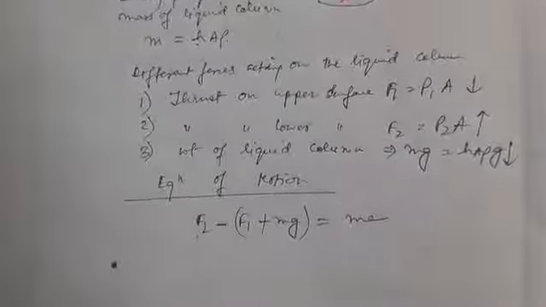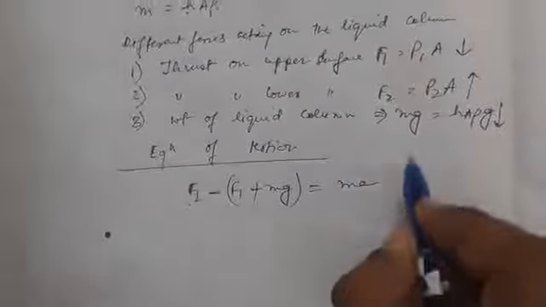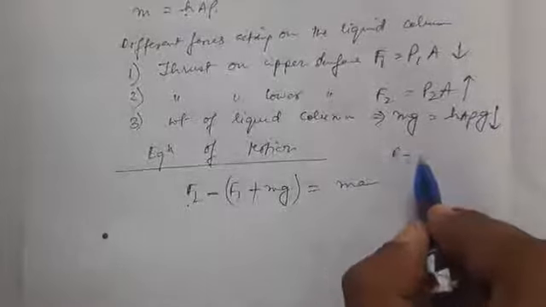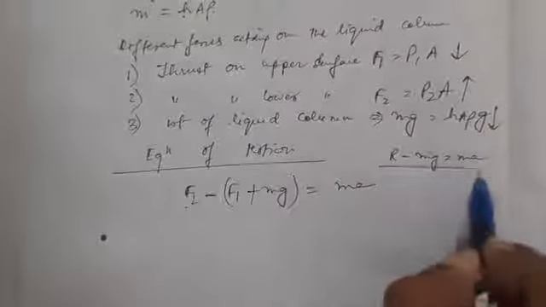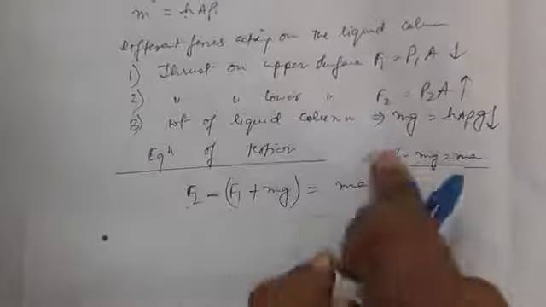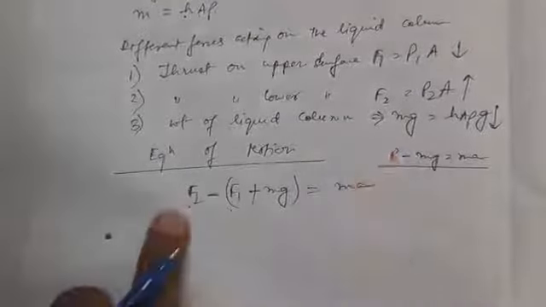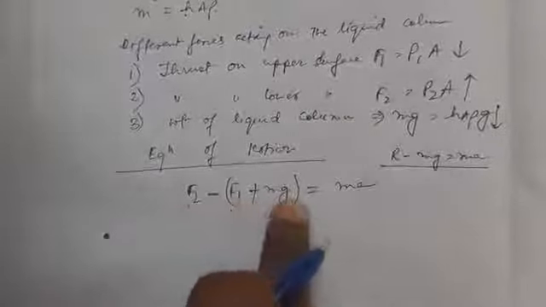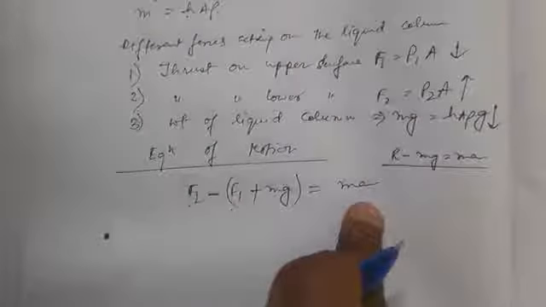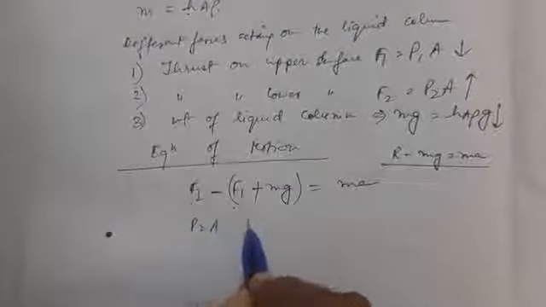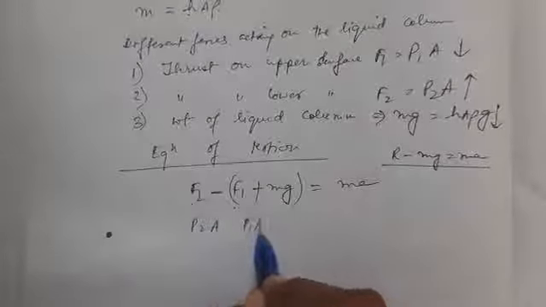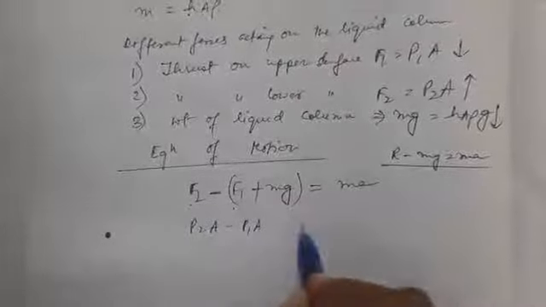We had already learned from the lift equation that when the lift moves up, we write the equation as R minus mg is equal to ma. We have written a very similar equation to that equation. Now the reaction force R is F2 minus F1, so F2 minus F1 minus mg is equal to ma. So P2A minus P1A, we take mg onto the right hand side, becomes plus mg.